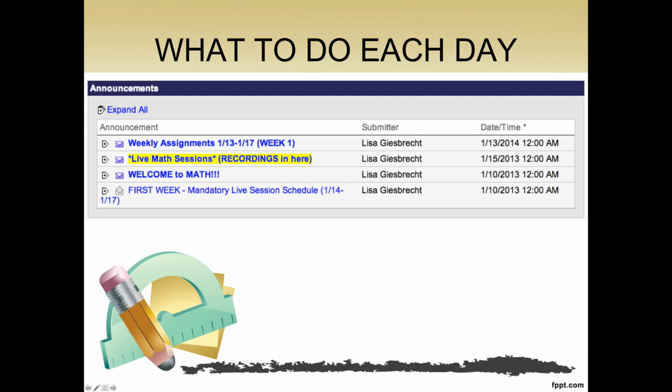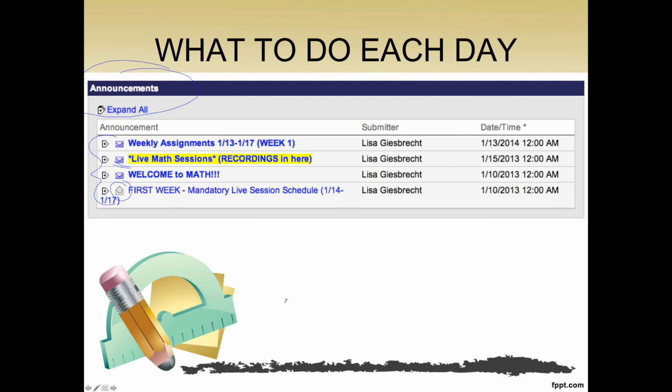Now, what are you going to do each day? You are going to look at the announcements. The announcements are the first thing you see when you log in to our math class. Anything that has an open envelope has been read. Anything with a closed envelope, you have not read it yet.